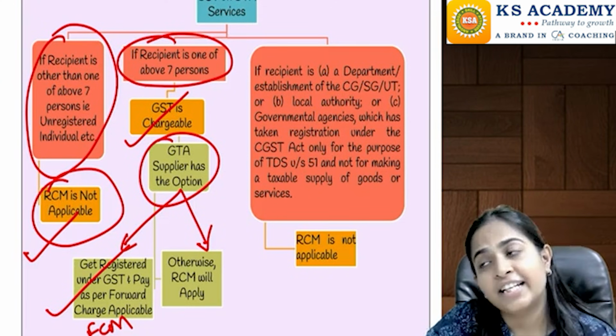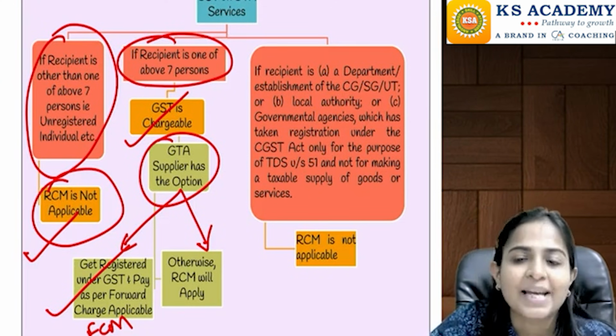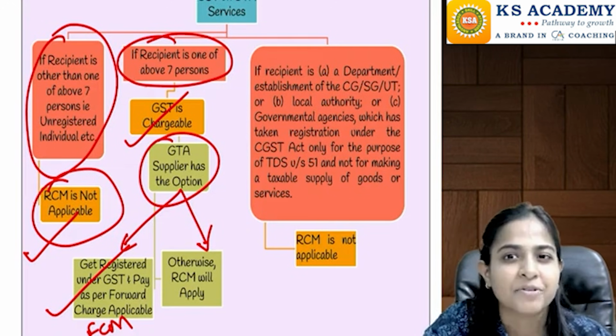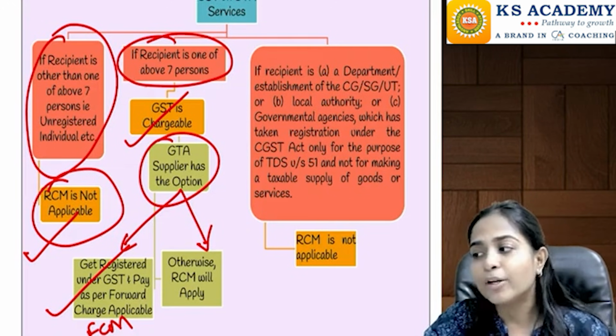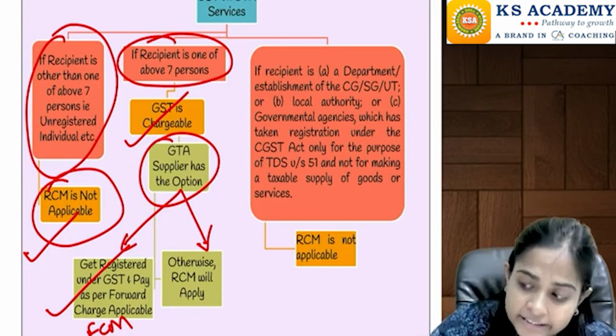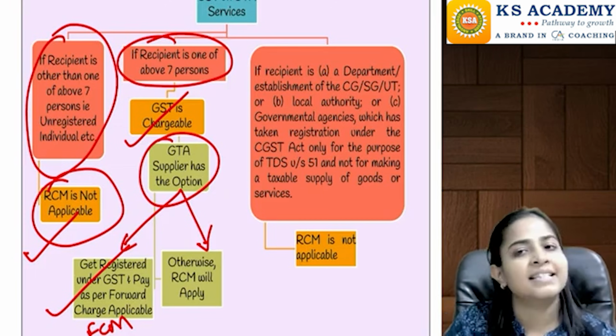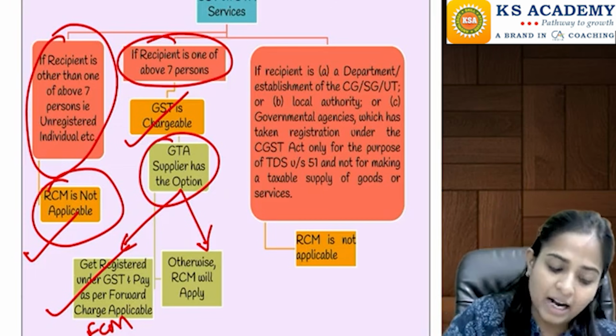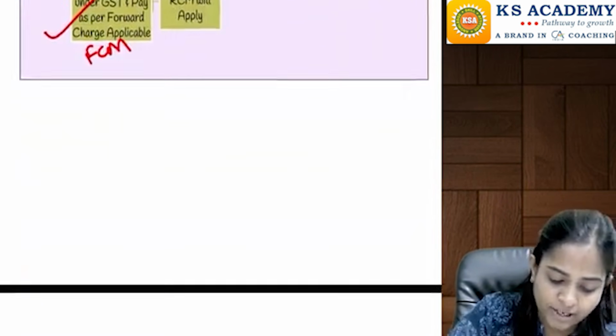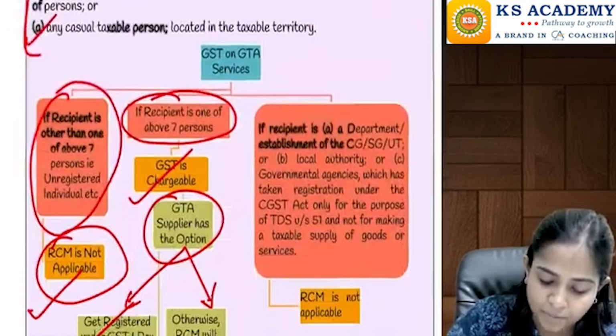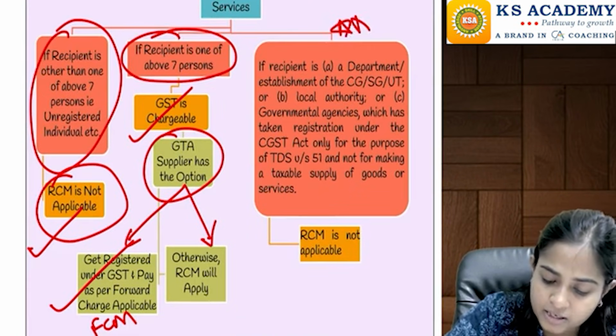But is GST taxable? Is GST applicable on the same? Or are there some exemptions given by the government? That we are going to study further. In this chapter, we are just determining whether RCM or FCM. Acha, but there was an exception. There is an exception coming in this particular point, which I have put here in this table.